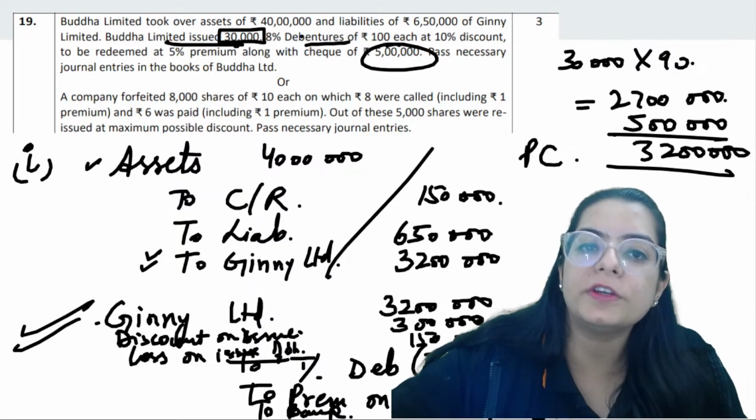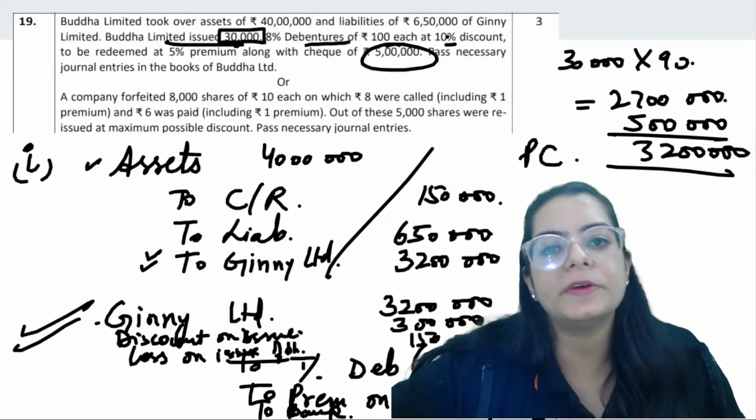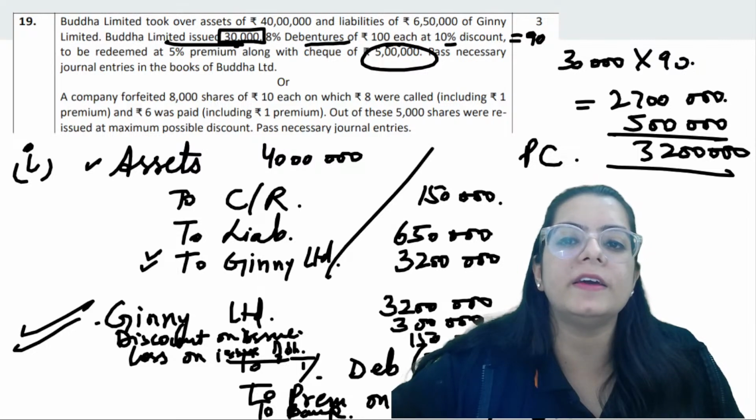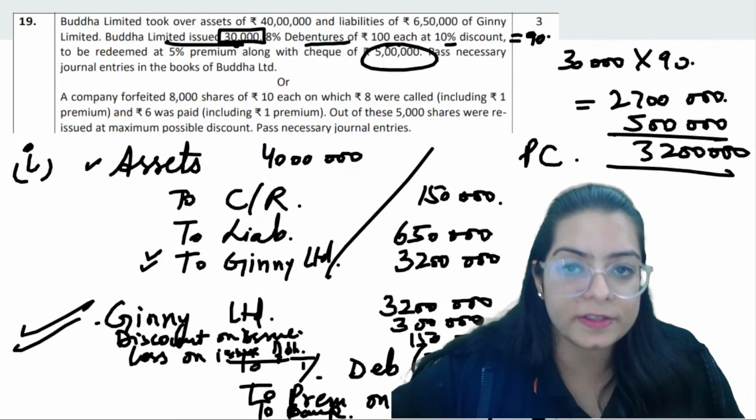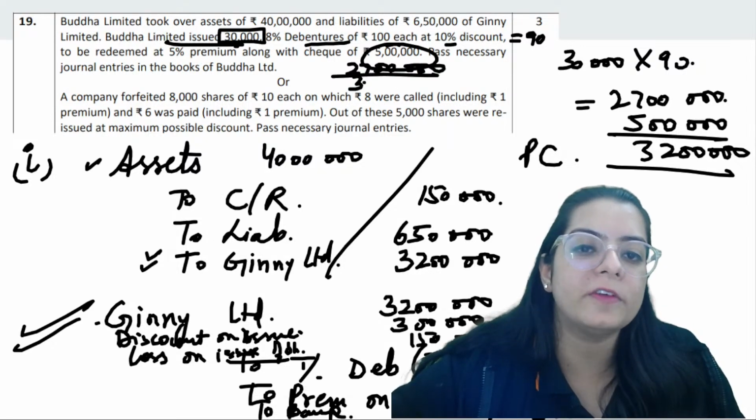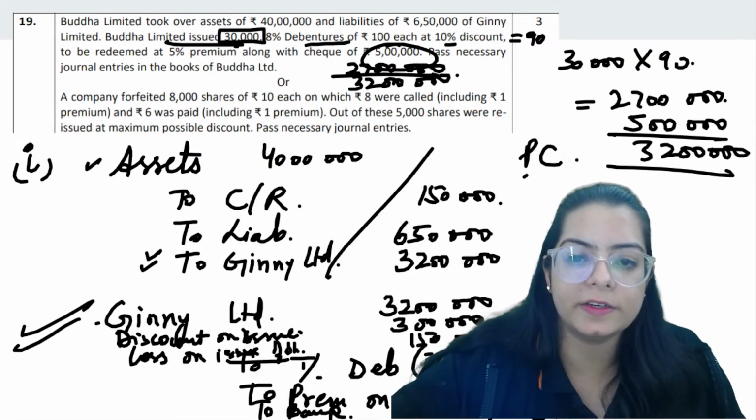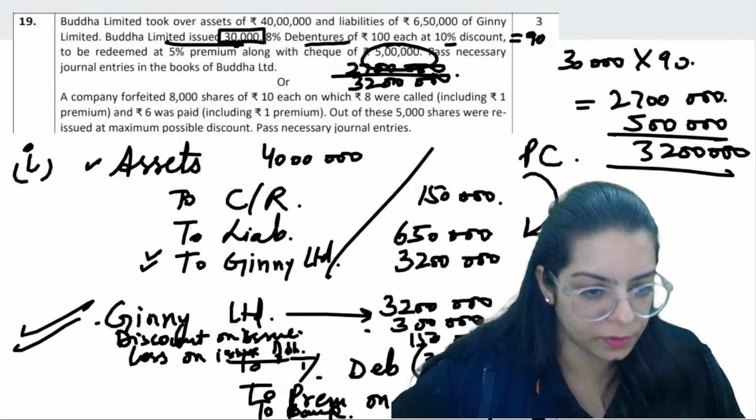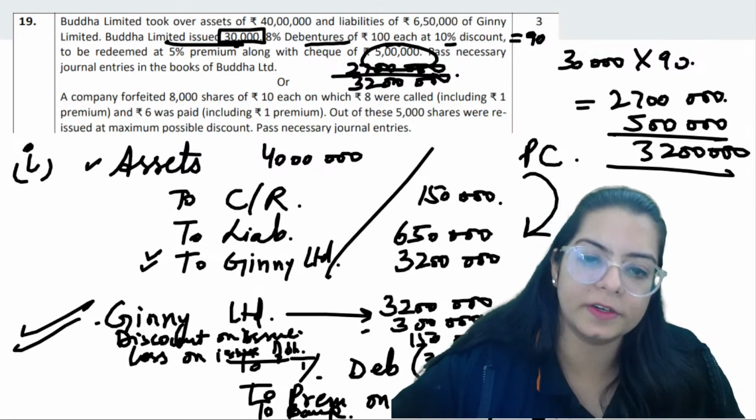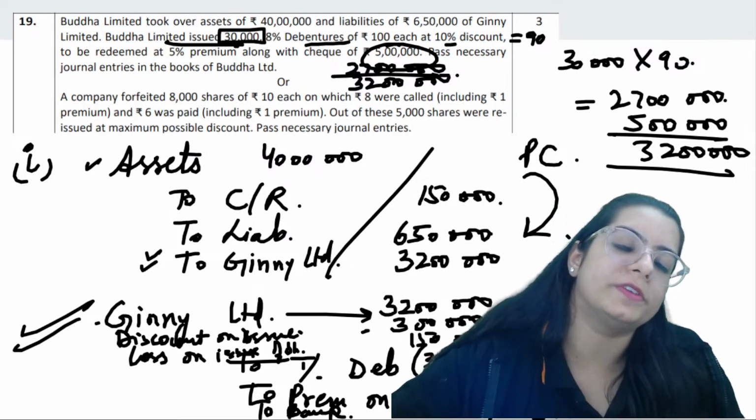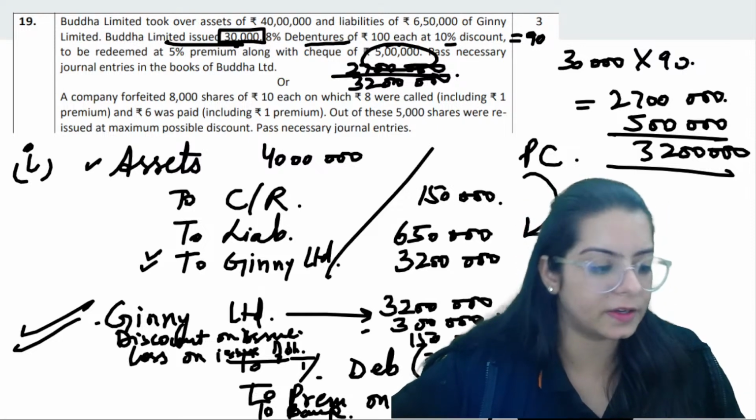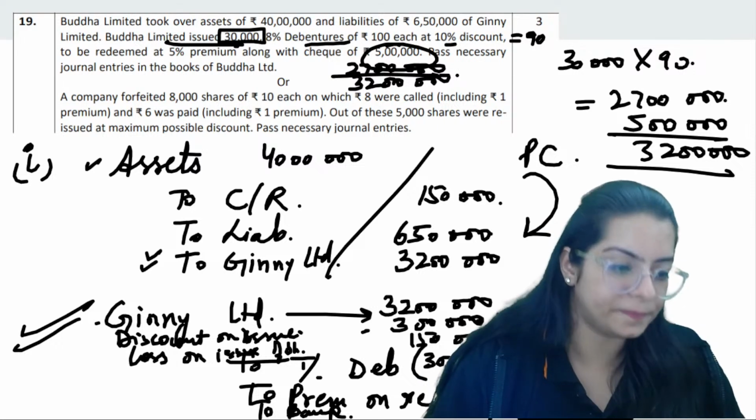Debentures of 30,000 were issued at 10% discount. 10% discount means they are issued at 90 each. So the price of 30,000 debentures at rupees 90 is 27 lakh. So in total we are paying him 32 lakh. Gimni Limited debit 32 lakh. In the share capital, we just need 30 lakh, because 3 lakh is for discount, and then for premium, and 5 lakh we paid through bank. This is how this one is to be done.